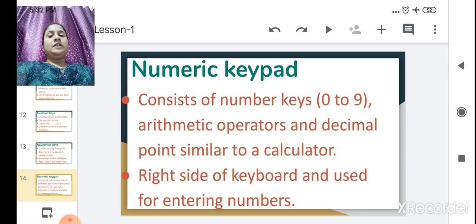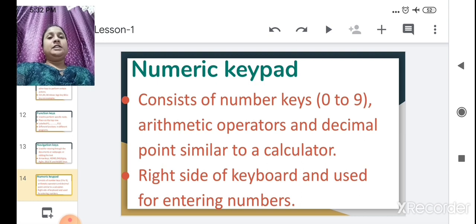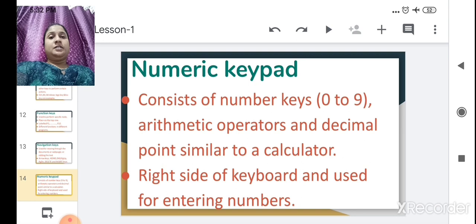One input device we have seen is the keyboard, and the function of its keys: typing keys, control keys, function keys, navigation keys and the numeric keypad. Right, all this we have learned in today's class.